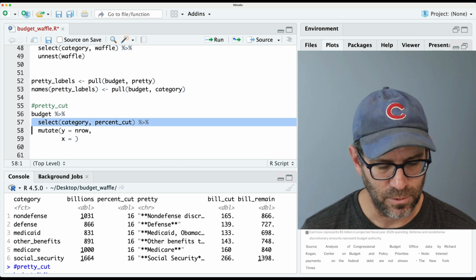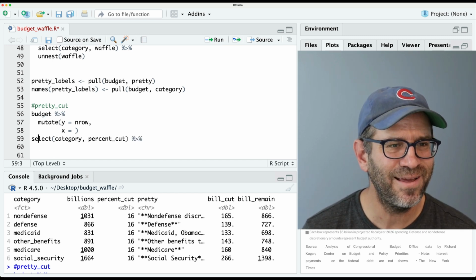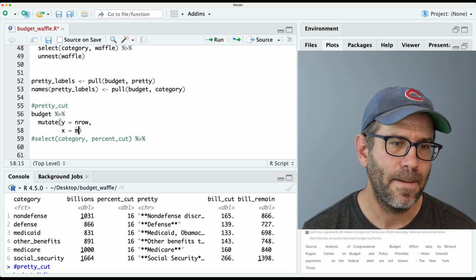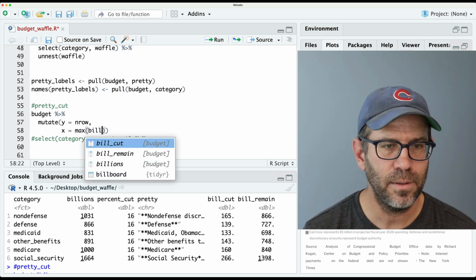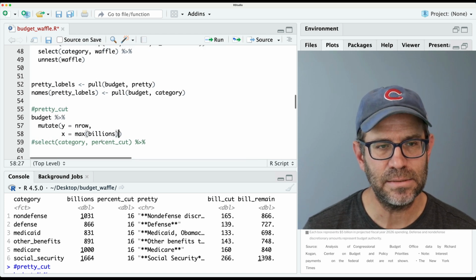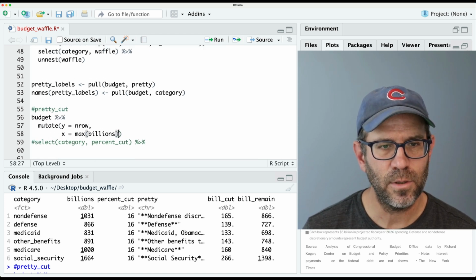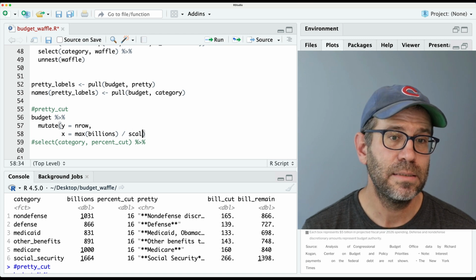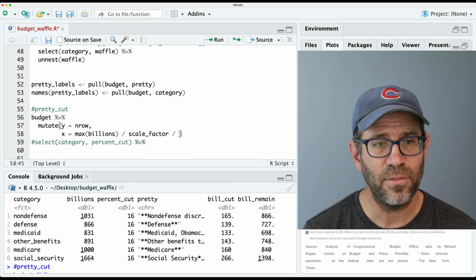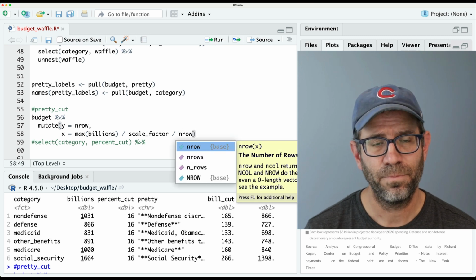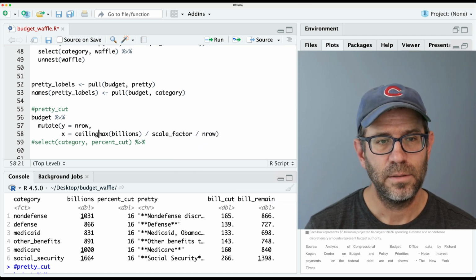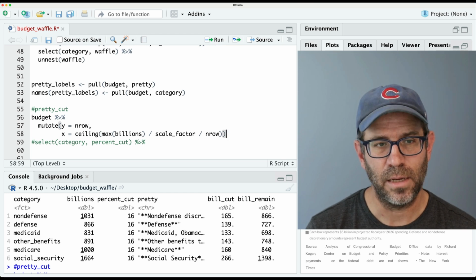And so what we want to do is take the largest value in the billions column. And so maybe I'll pull this down for now because I still want access to that billions column, right? So I'll do max on billions, right? And so that's going to be, in this case, like 1664. And I'm going to divide that by scale factor, and then divide that by n row. And I'm then going to do ceiling on that, right? To get effectively the column.